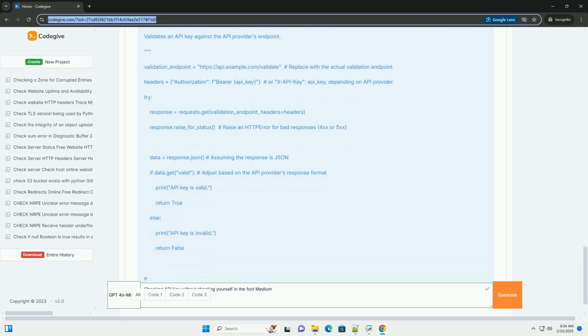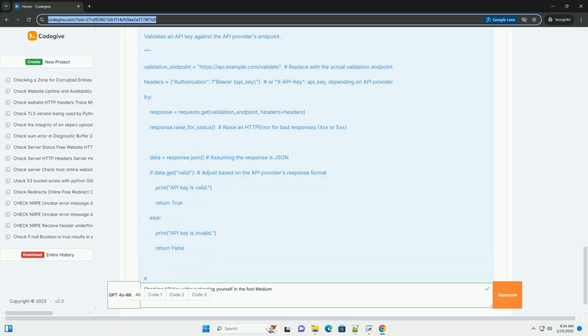2. Validate, don't just verify. Verify that API keys are active and authorized. 3. Secure logging. Avoid logging API keys and implement robust logging filters. 4. Rate limiting. Implement rate limiting to prevent abuse. 5. Rotate regularly. Rotate API keys regularly. 6. Continuous monitoring. Monitor for any signs of API key compromise.